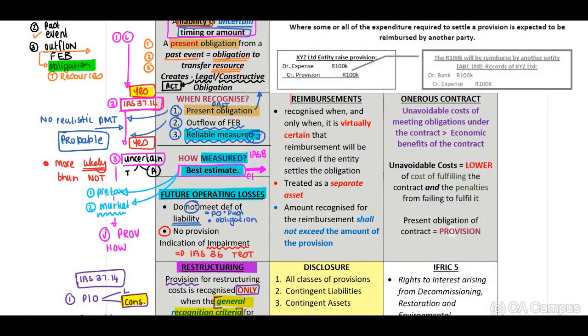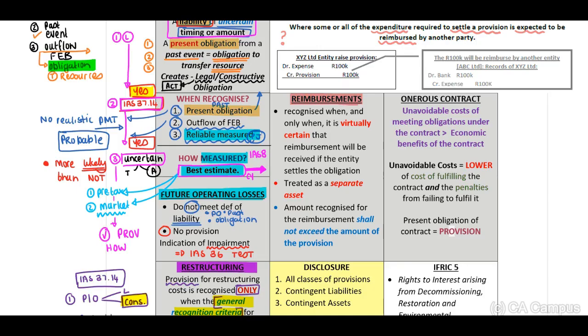Let's look at reimbursements. Okay, so I've included journals, guys. Please don't write this down. You do have this in your notes. When we look at reimbursements, what is a reimbursement? Where some or all of the expenditure required to settle a provision is expected to be reimbursed by another party.